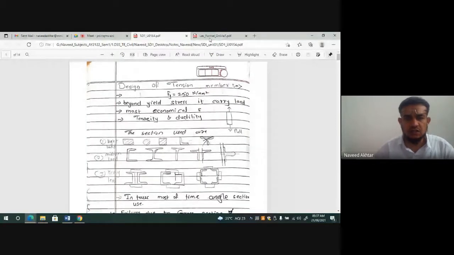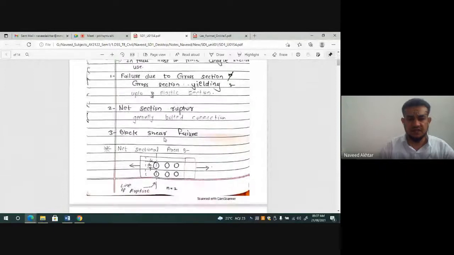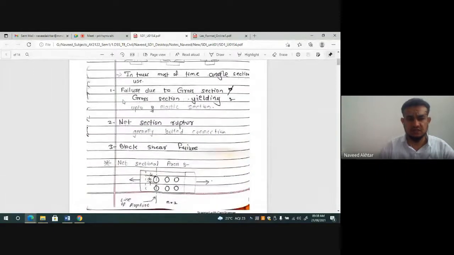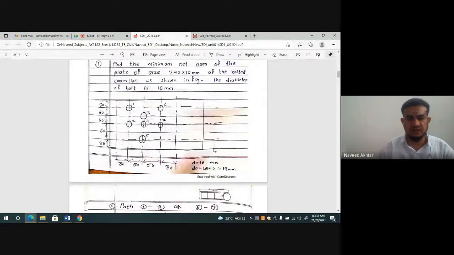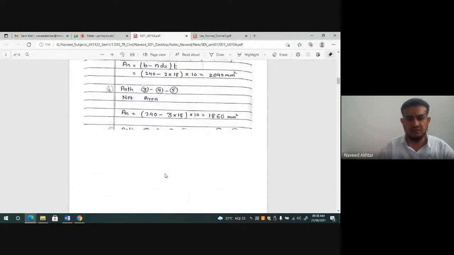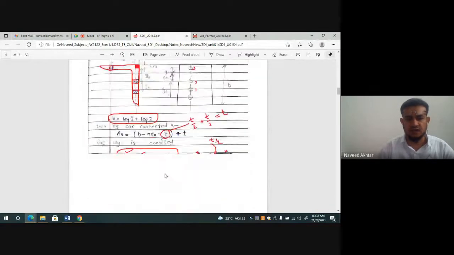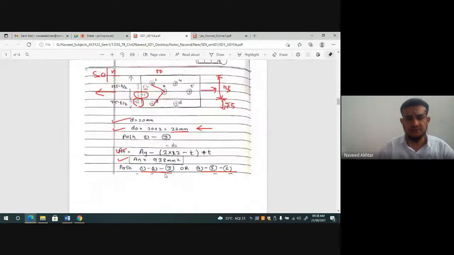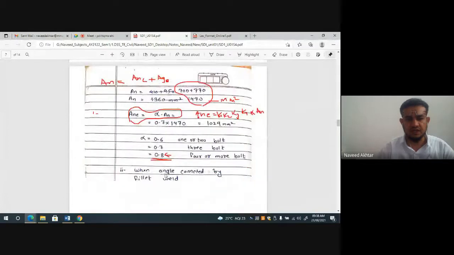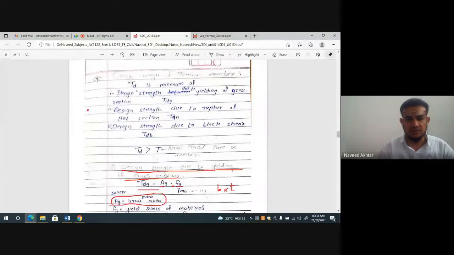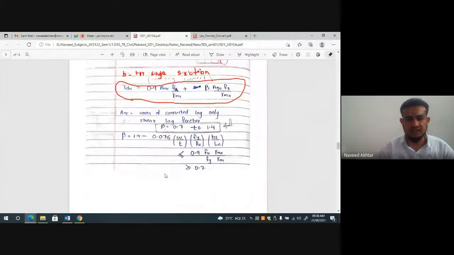Now in tension member design, the failures are cross section yielding, net section rupture, and block shear failure, and also we have seen how to find out the staggered pitch in many problems we have solved, to find out the net area of the angle section. We solved this example, and then we solved the example of how to design a tension member with a single angle.